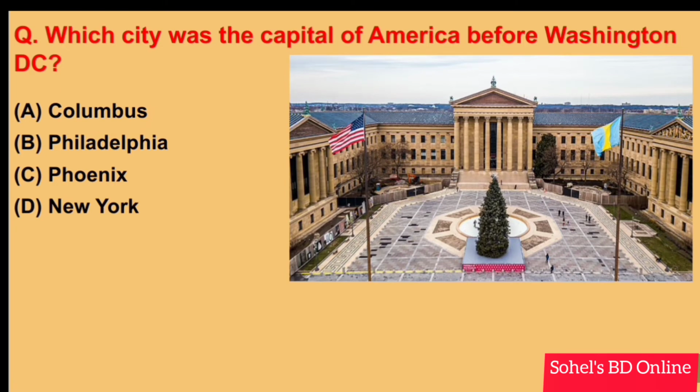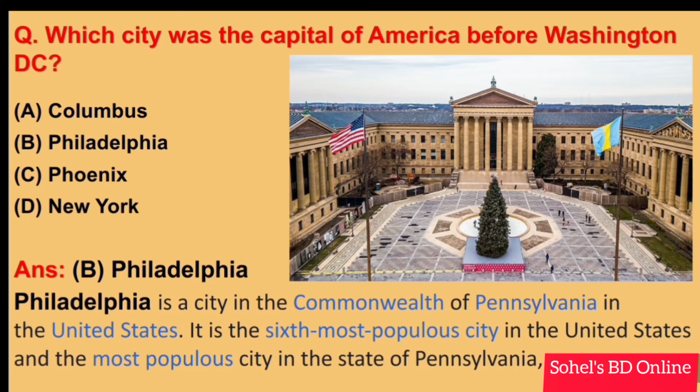Next. Which city was the capital of America before Washington DC? Answer B. Philadelphia. Philadelphia is a city in the Commonwealth of Pennsylvania in the United States. It is the sixth most populous city in the United States and the most populous city in the state of Pennsylvania.